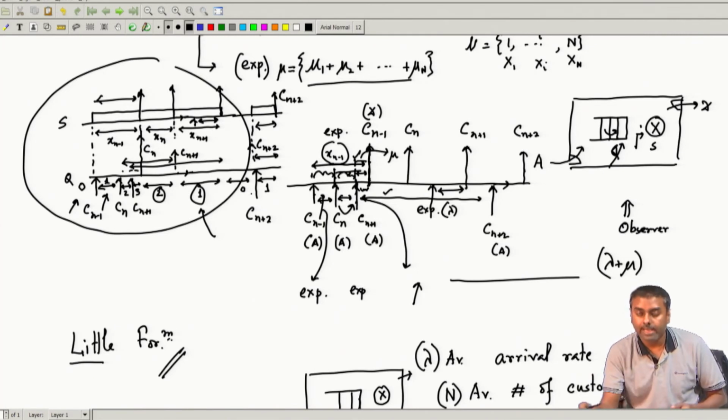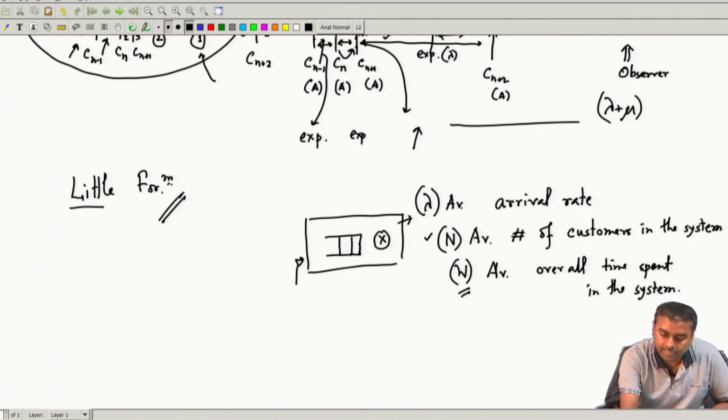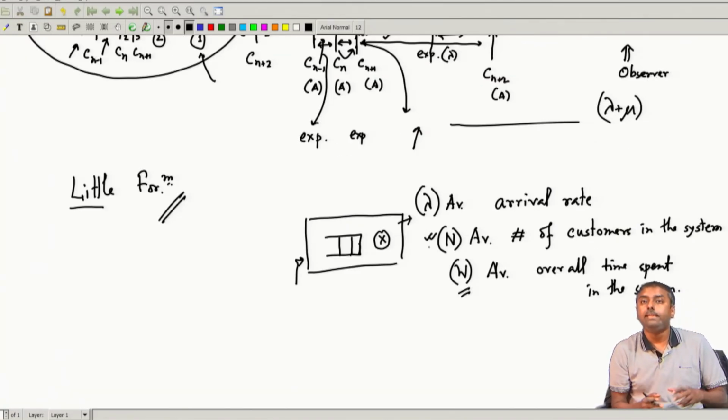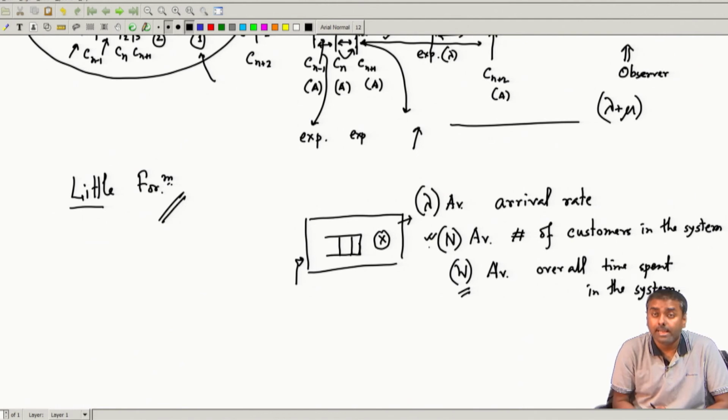So, I get the average n, the average number of customers present in the system. This is not instantaneous, it is the average taken over the whole duration.